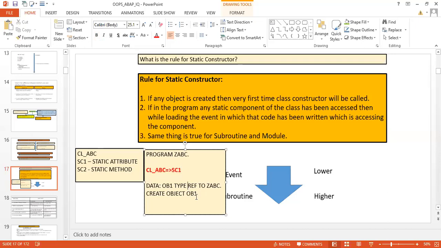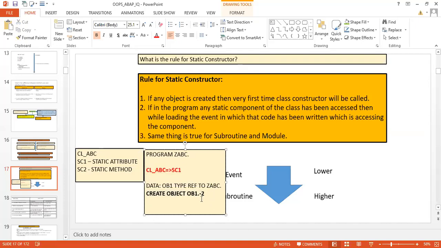Very good. Now tell me, this is the same program. In the same program, this is one statement, and another statement is this one. For the second statement, will it call the constructor or not? Give the answer for the second statement.